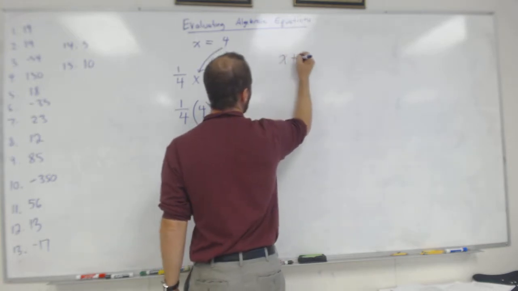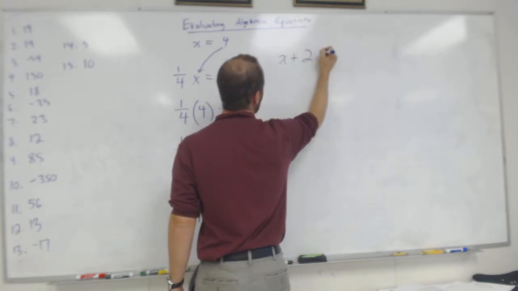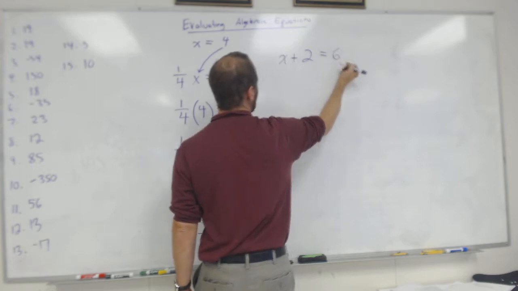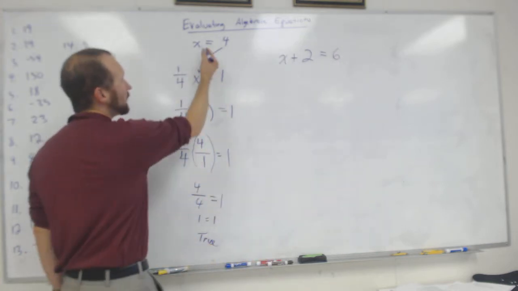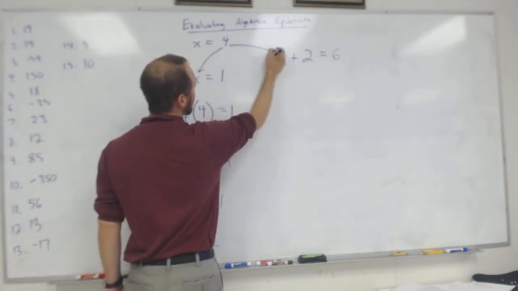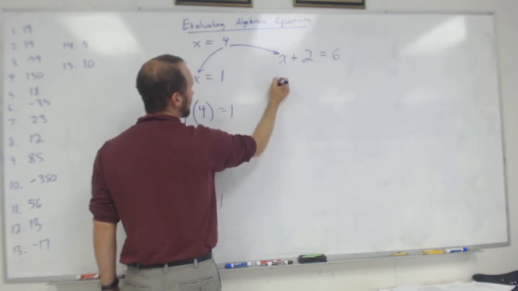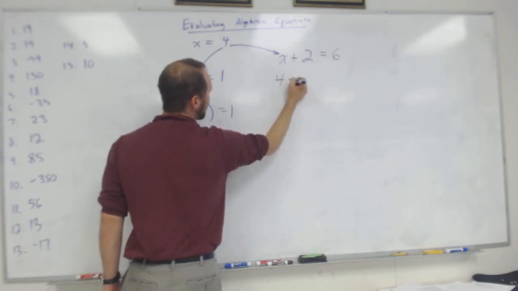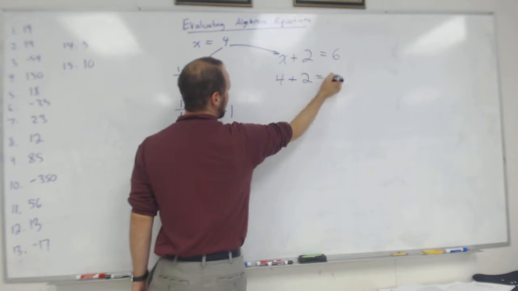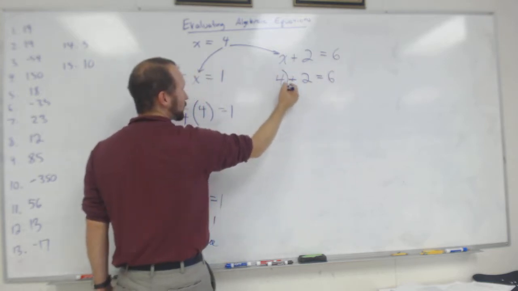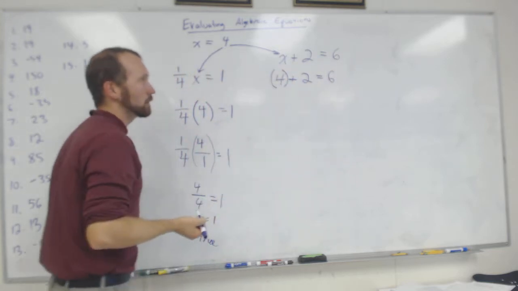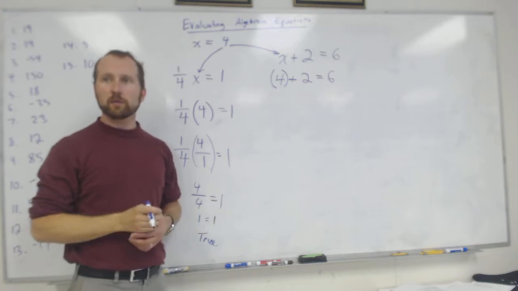X plus 2 equals 6. So if I think that x is 4, and I plug that in, 4 plus 2 equals 6. I could put parentheses here, but it doesn't really matter whether or not I do.